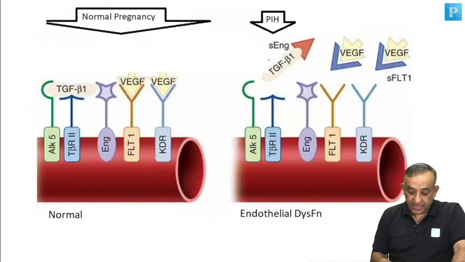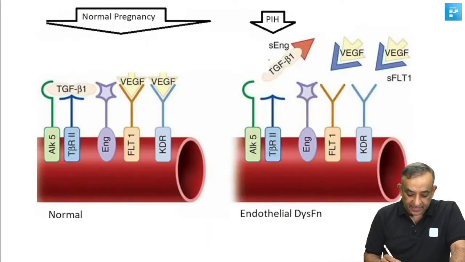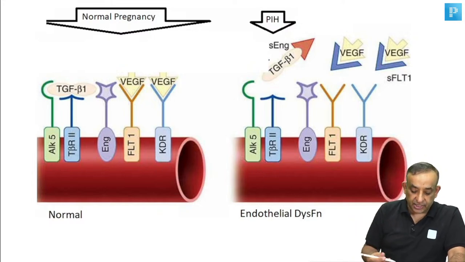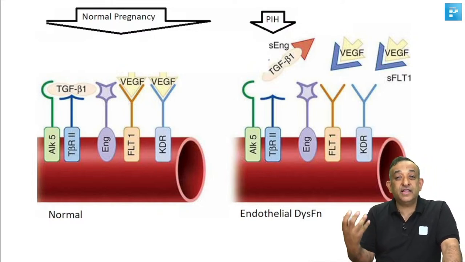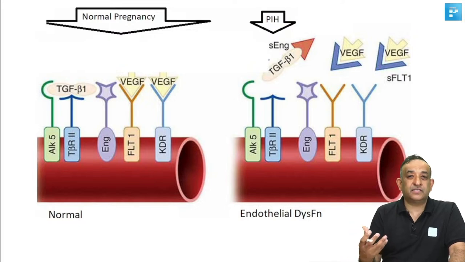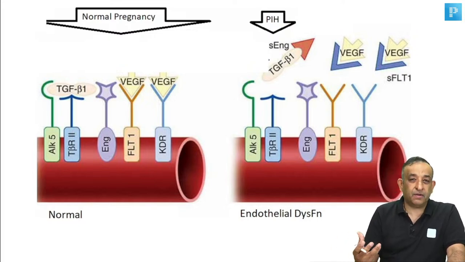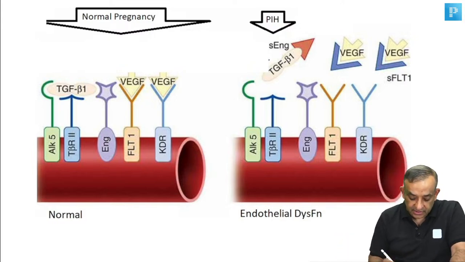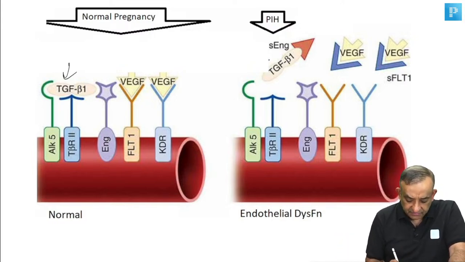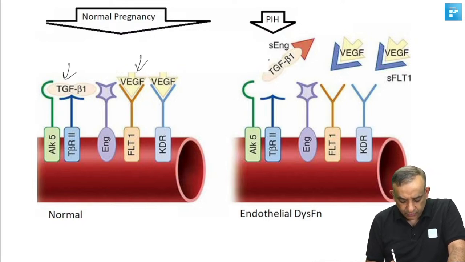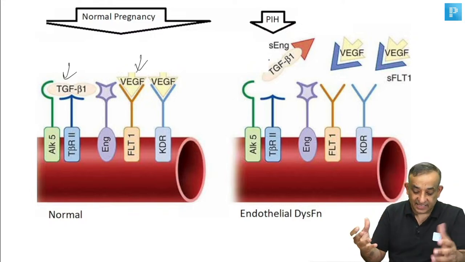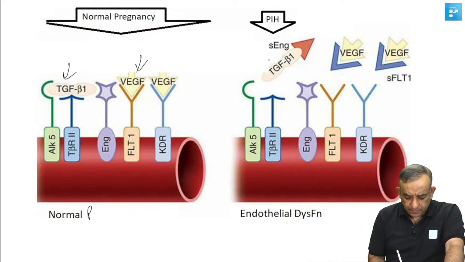Now, let us see about the other things. So, in a normal pregnancy, how does the angiogenesis in the placenta happen? What happens to the placental vasculature? So, angiogenesis, good healthy blood vessels, if they are formed in the placenta, it is good for the perfusion for the baby. All right, makes sense. So, good angiogenesis should happen in pregnancy. So, for that good angiogenesis, we have the transforming growth factor, we have the vascular endothelial growth factor, which is going to act on receptors in the blood vessels and cause the blood vessels to grow in size and become dilated in size. So this is a normal pregnancy.